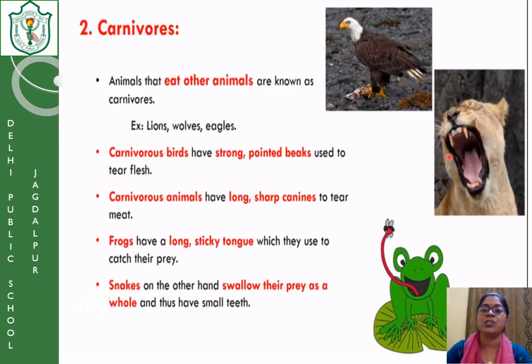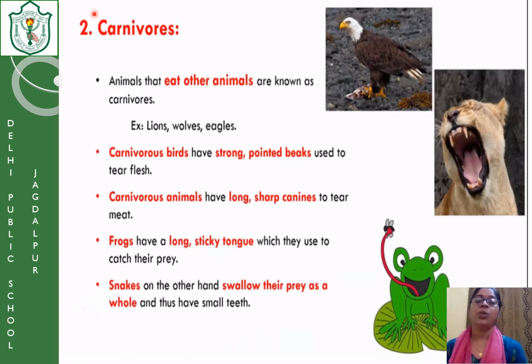Okay, now you can see this lion's sharp teeth which help to grab the prey and tear the meat to eat it. Now even the snake is called a carnivorous. They have very small teeth inside their mouth, but they use their teeth only to swallow the prey as a whole. They don't grind inside their mouth, they just swallow it. Next, you can see the type of teeth they have. They have long canines. Even in us the canines are present. The canines are the tearing teeth for us also, but they have longer canines.